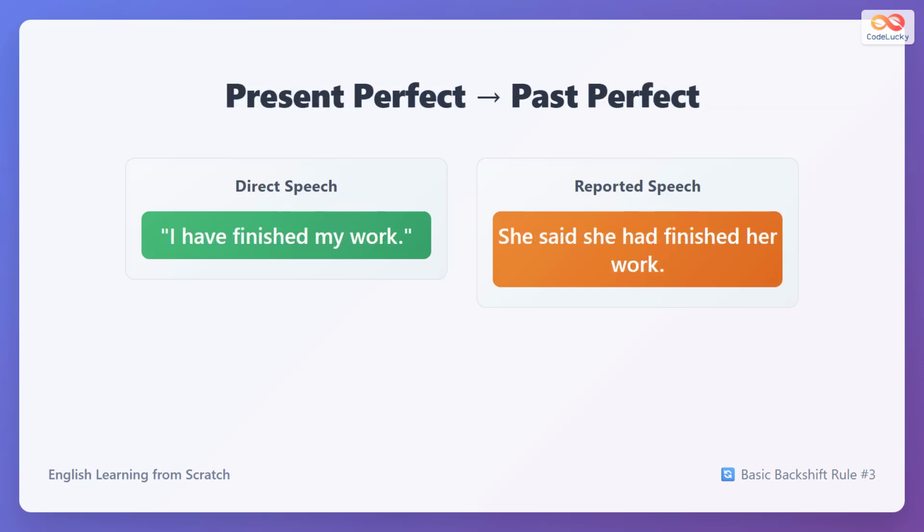Present perfect becomes past perfect. I have finished my work changes to she said she had finished her work. Have finished becomes had finished. This follows the same backshift pattern as other present tenses.